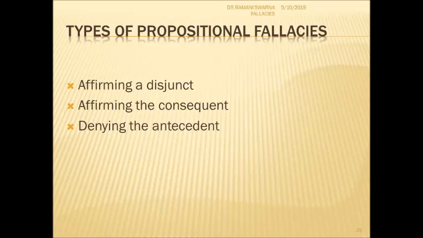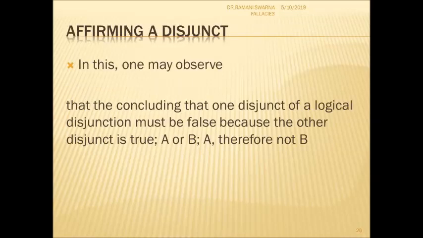The following fallacies involve inferences whose correctness is not guaranteed. So here I'm talking more about the structure of the argument rather than the content of it. In propositional fallacy, do remember that we are focusing more on the structure aspect of the argument rather than the content part of it. These fallacies involve inferences where correctness is not guaranteed by the behavior of the logical connectives, and hence are not logically guaranteed to give us a true conclusion.